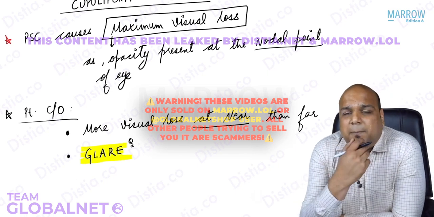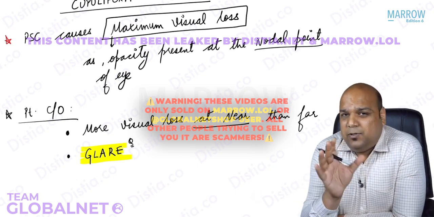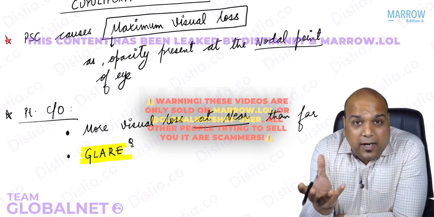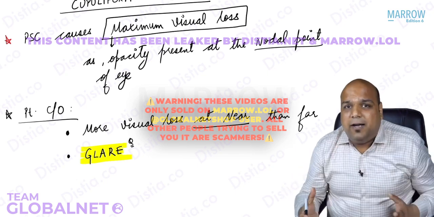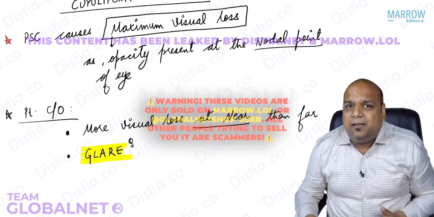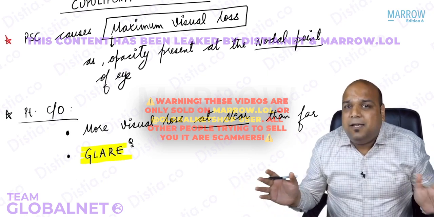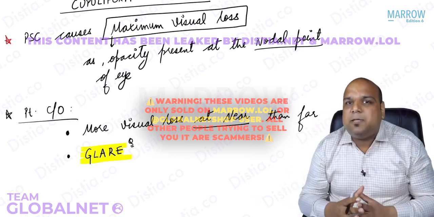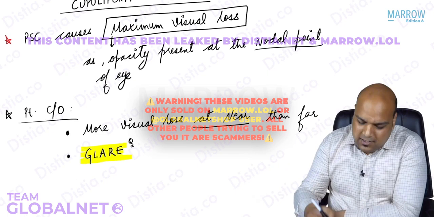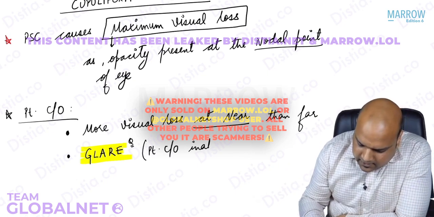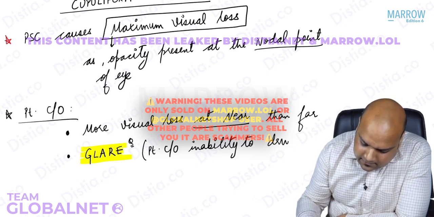Let's understand. The patient will come to me and say, sir, I don't have a lot of blurring of vision, but I am not able to drive the car at night. When I try to drive the car at night, the light coming from the opposite side is so debilitating that I've almost stopped driving. Yes, that is because of glare. The light is making it impossible for the patient to see at night. So we are saying the patient complains of inability to drive at night.